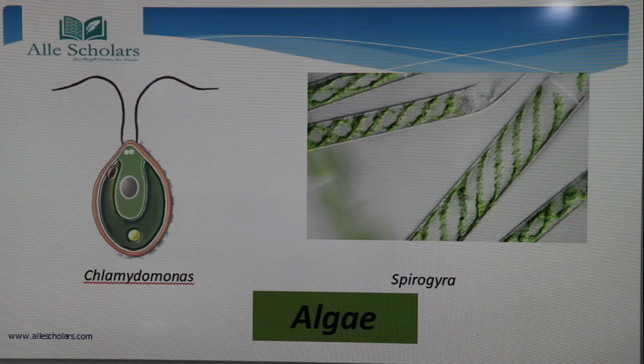And if we talk about algae, they can either be unicellular organisms or multicellular. Means they can have a single cell or multiple cells. So they are generally classified as plants. But where do we find these algae? These algae mostly occur in fresh or salt water or in moist ground.